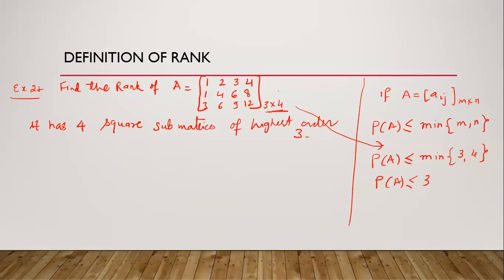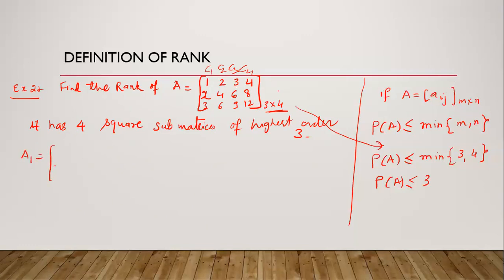So we can make any square of maximum order, that will be 3 cross 3. Here there are 4 columns: column 1, column 2, column 3. We can go row wise also. There is a correction here, it is 2 here. We can go column wise or row wise. Then column 1, column 2, column 4. We can make 4 matrices.